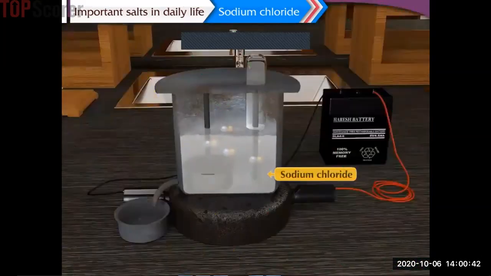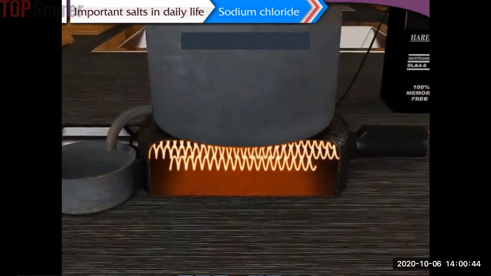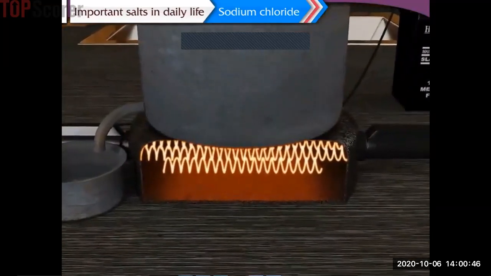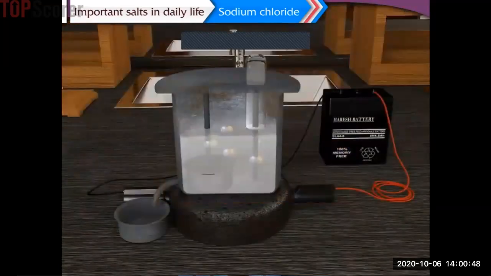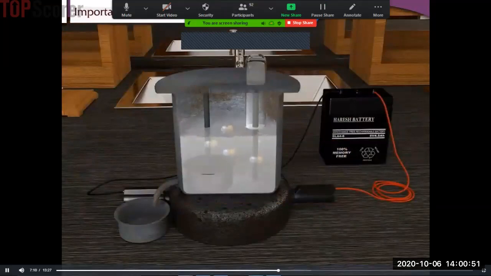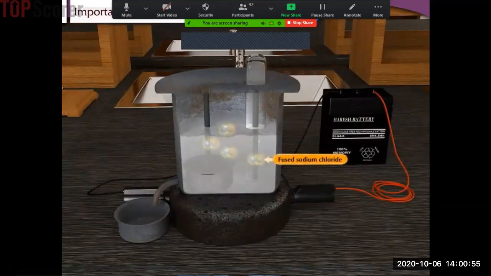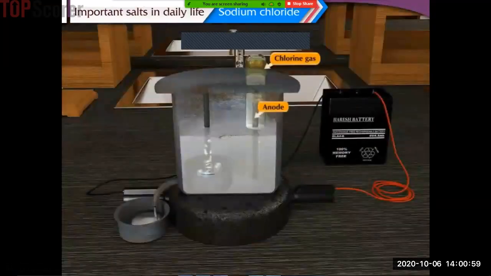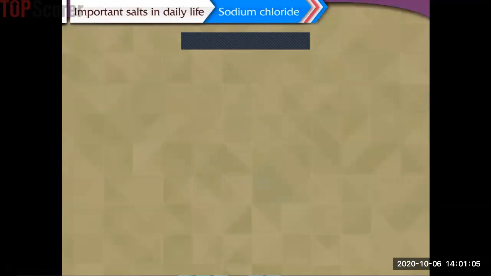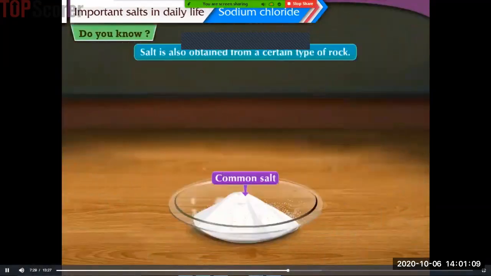When sodium chloride salt is heated to a temperature of about 800 degrees Celsius, it melts. This is called the fused state of the salt. Electrolysis of the fused state of sodium chloride releases chlorine gas at the anode and liquid sodium metal at the cathode. Do you know? Salt is also obtained from a certain type of rock.